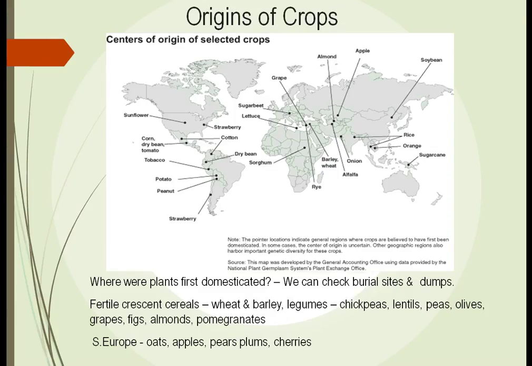We have areas there, that's where the apple trees came from. We have barley and wheat came from the Central Asia areas or the Middle East areas. We see sugarcane coming from New Guinea highlands. These were not throughout the world.